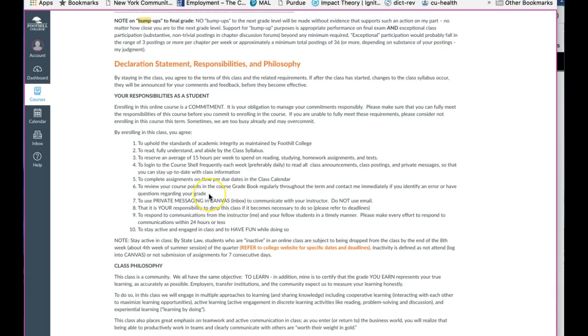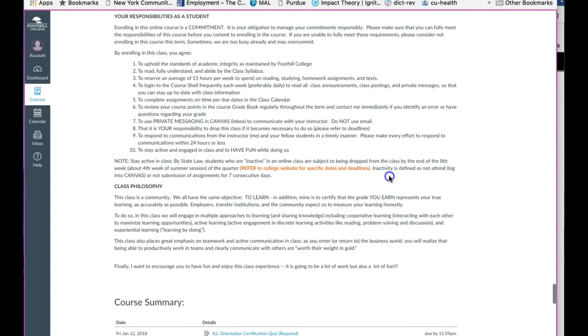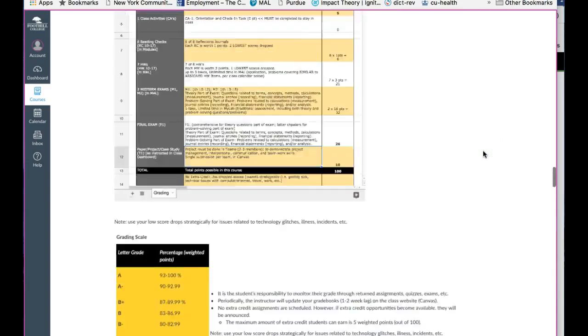And finally, just make sure that you have fun. I mean, we have a lot of work, but it is more fun and more useful for you if you engage and if you are active in the class. So read the syllabus on your own in detail, go through the orientation, and then you'll be ready for the class itself.